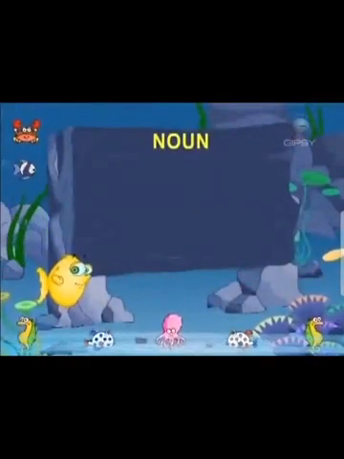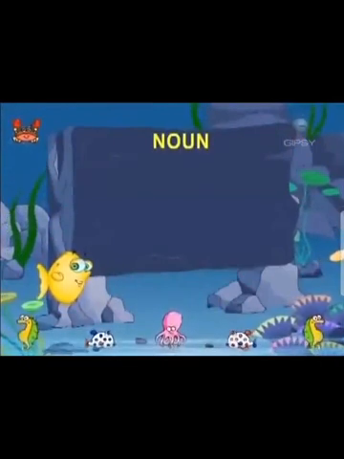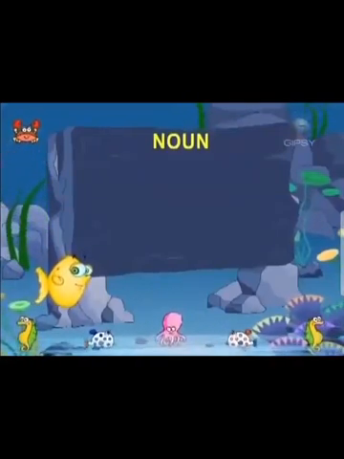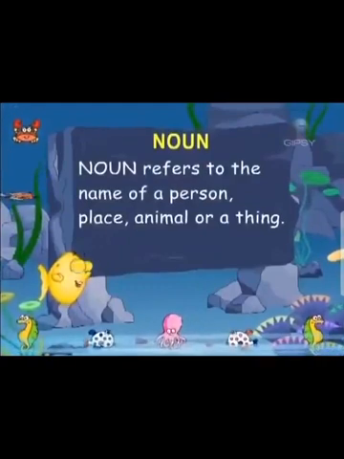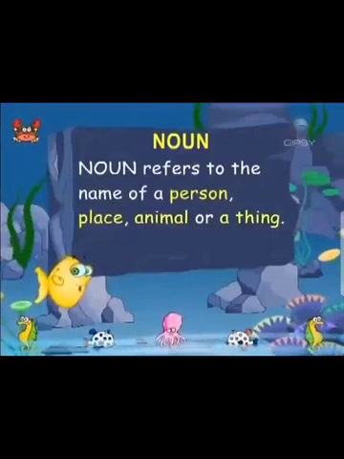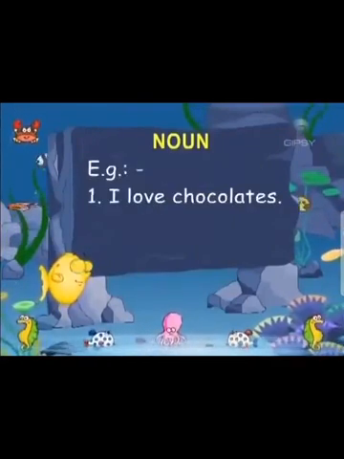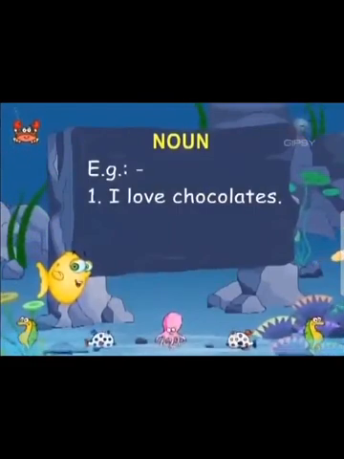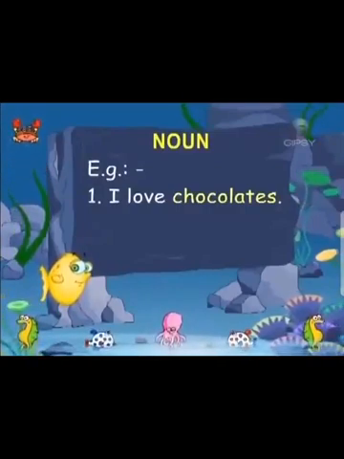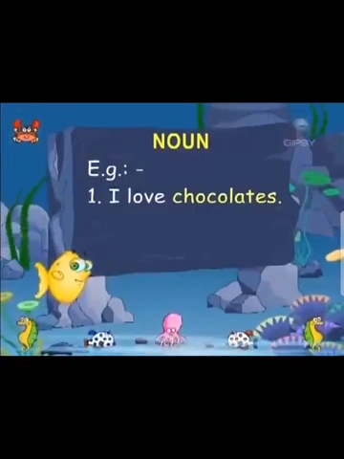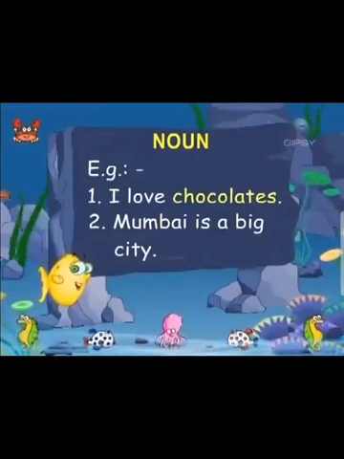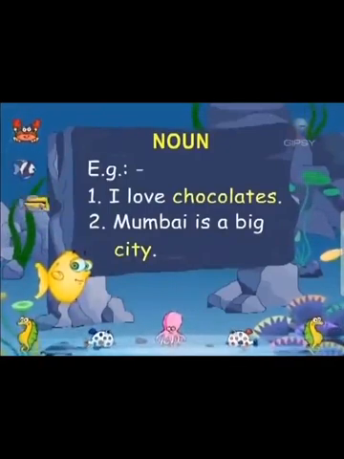Hello, children. Now, let us all learn more about nouns. The definition for a noun is: a noun refers to the name of a person, place, animal, or a thing. Now, for example, I love chocolates. In this sentence, the word chocolate is a noun. Now, let's say Mumbai is a big city. In this sentence, children, the word city is a noun.